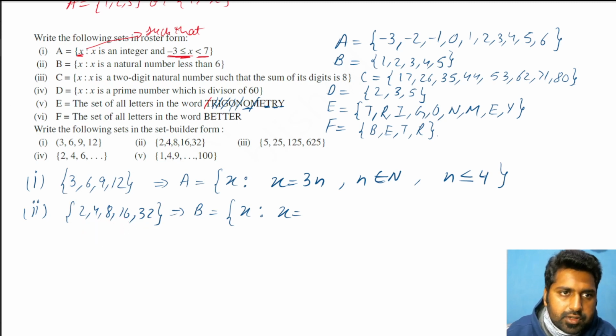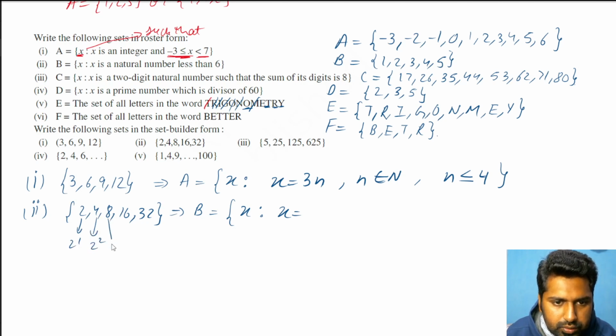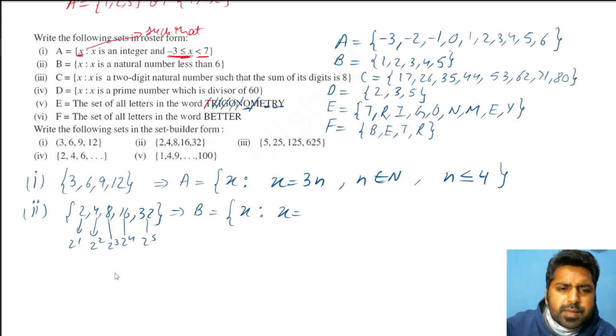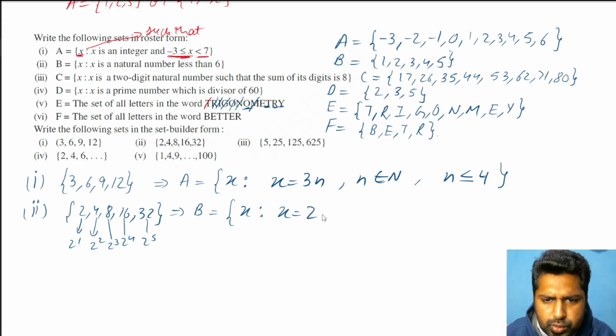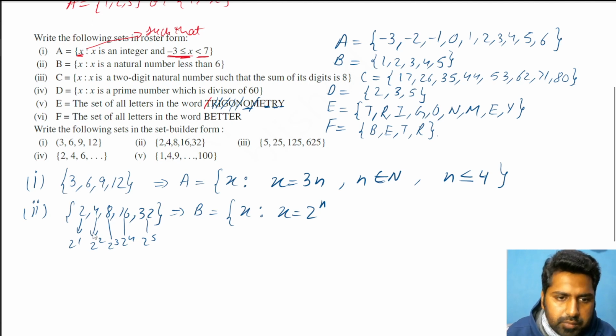First of all, this is nothing but 2 raised to power 1. If you look at this carefully, this is 2 raised to power 2, this is 2 raised to power 3, 2 raised to power 4, 2 raised to power 5. So the power is being raised every time. So I can say this is 2 raised to power n. And now I apply the condition on the power n.